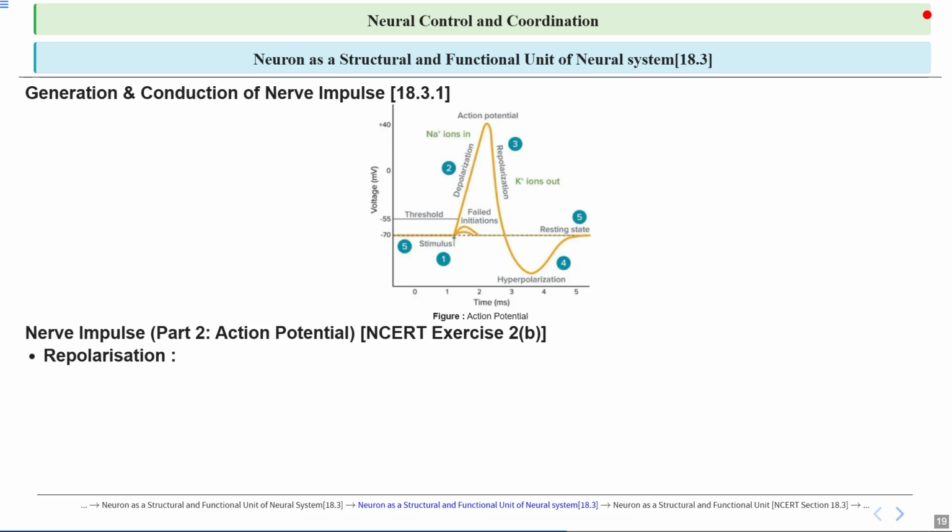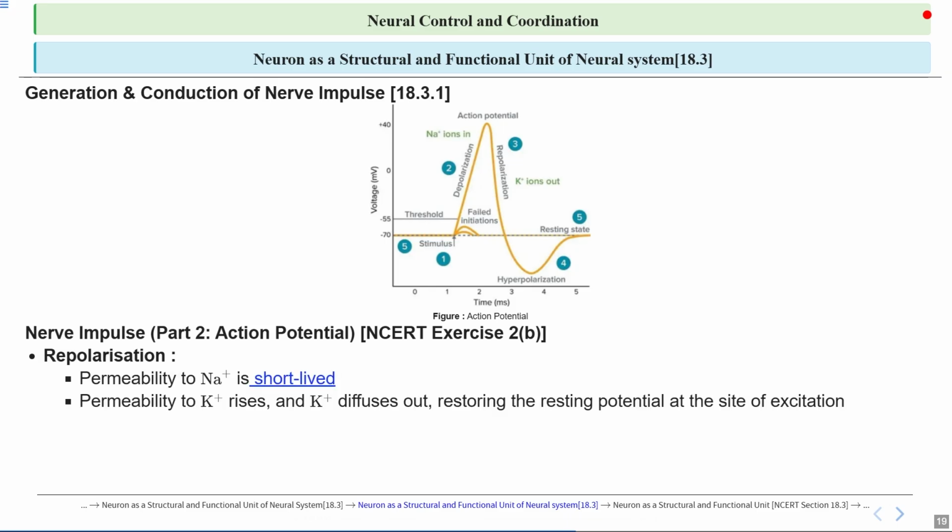This mainly happens due to the opening of potassium channels, not sodium channels. Potassium channels allow potassium ions to flow out of the cell, restoring the negative charge inside. So permeability to sodium is short-lived. Now, permeability to potassium rises and potassium diffuses out, restoring the resting potential at the site of excitation.